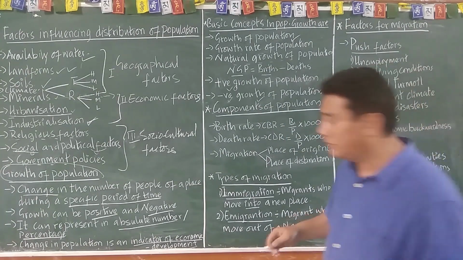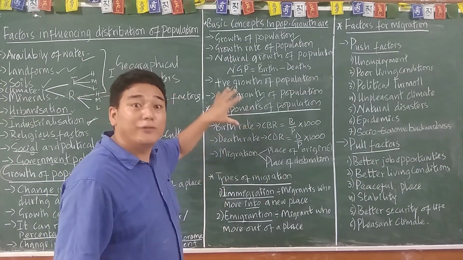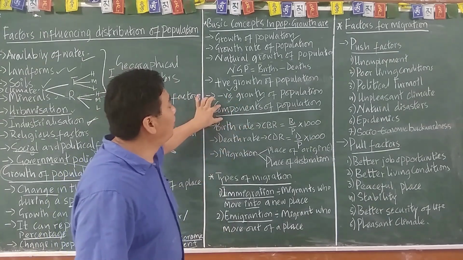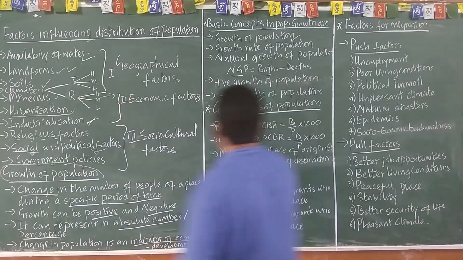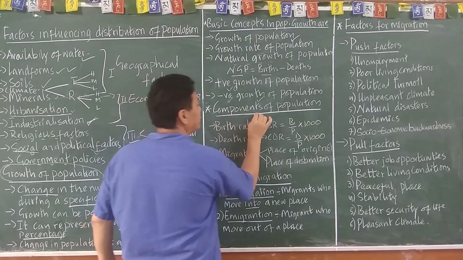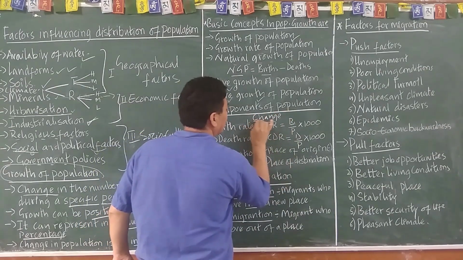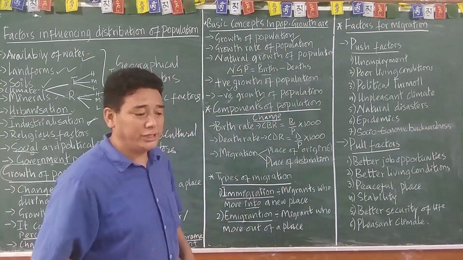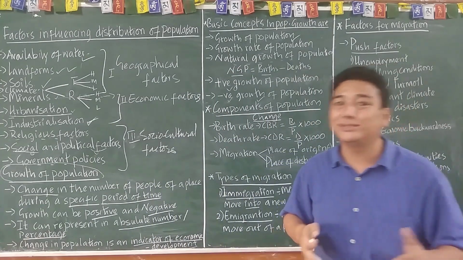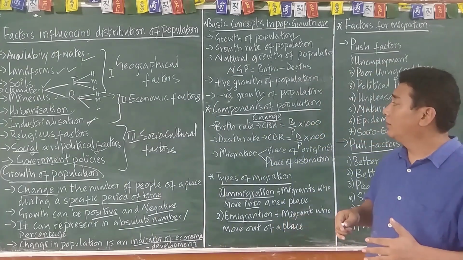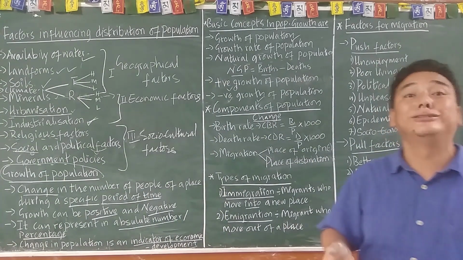Now we are going to discuss the very important part of the population chapter: components of population change. So what are the components of population change? What makes the population change? Or which ingredient will make the food delicious also?